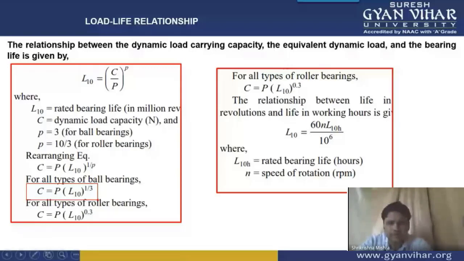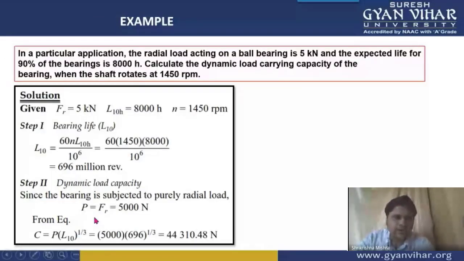Using this equation, we will calculate C is equal to P into L to the power 1 by 3. Why have we used this equation? Because that particular equation was for ball bearing, in which small p is equal to 3 we have taken. Therefore, the equation is reduced to C is equal to P into L10 to the power 1 by 3. Now using this equation, we will get the value of dynamic load carrying capacity C.